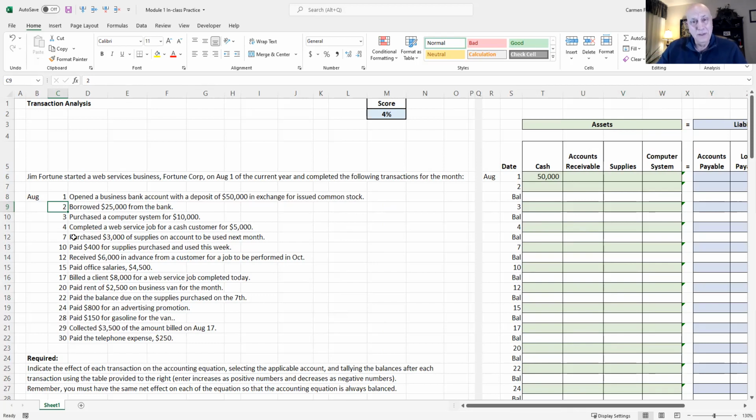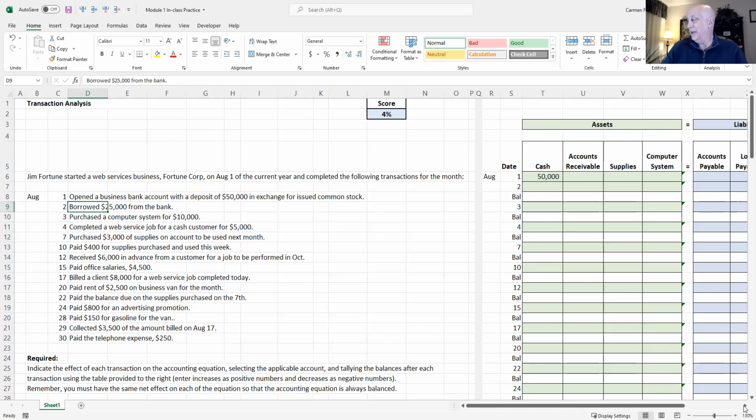So the next, on August 2nd, what happened? He borrowed $25,000 from the bank. When you borrow money, what happens? You're getting money from the bank. So money is coming into the corporation, and at the same time, we owe the bank, right? So we have something that we own, $25,000 now. We own that. But at the same time, we owe $25,000 to the bank.